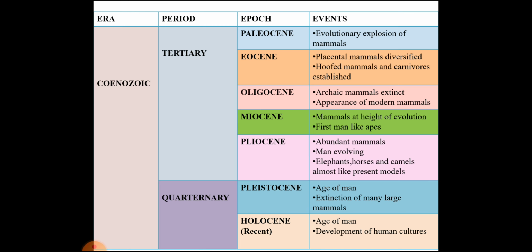Now, the second period of Cenozoic era is Quaternary, which has been further subdivided into 2 epochs: Pleistocene and Holocene. The Pleistocene was the age of man, and extinction of many large mammals took place in this epoch, whereas Holocene, that is the present time, is the age of man and development of human cultures took place in this epoch.